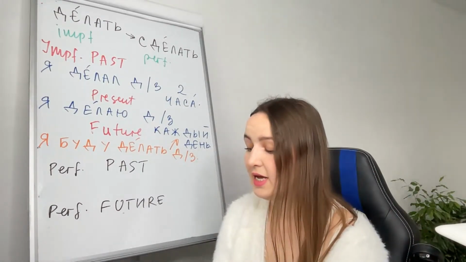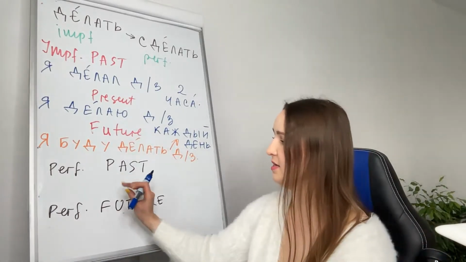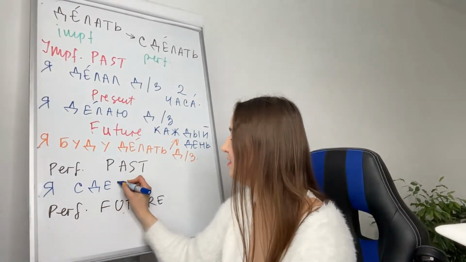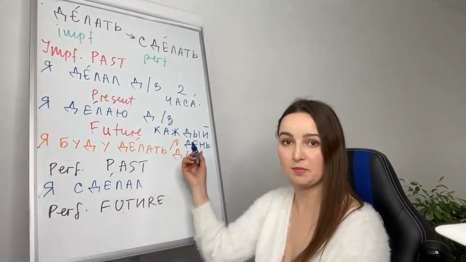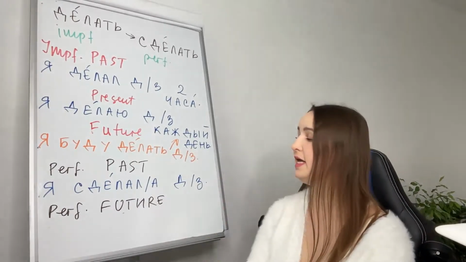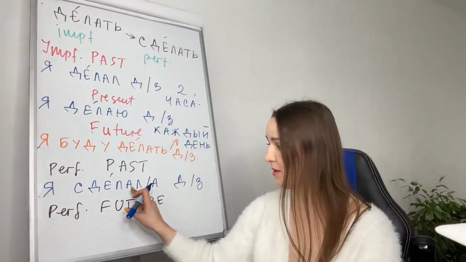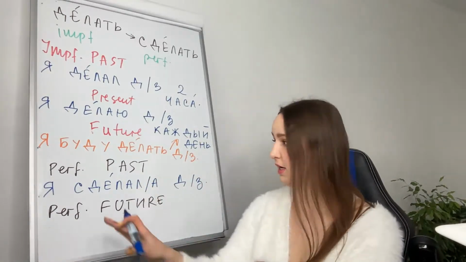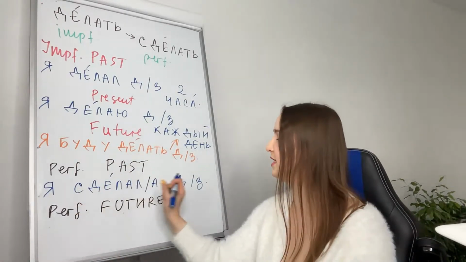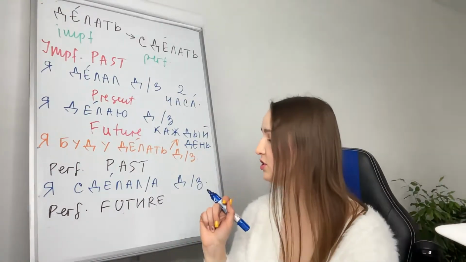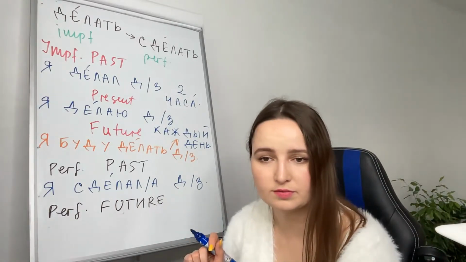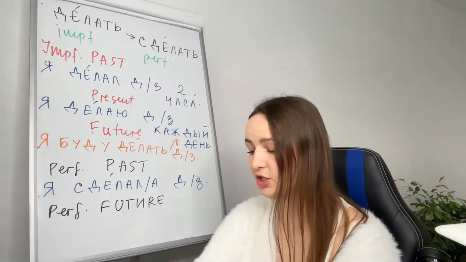Я сделал домашнее задание, past tense. Я сделал. If you are a man, if you are a woman, add a: сделала. Домашнее задание, homework. Я сделал домашнее задание. One-time action, finished, done. And it's past tense. That means that you have your homework done. You can show it to me. Я сделал домашнее задание. I did my homework. I have done my homework. Да? Хорошо.